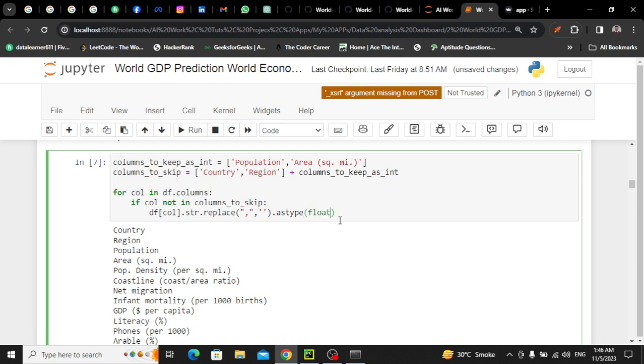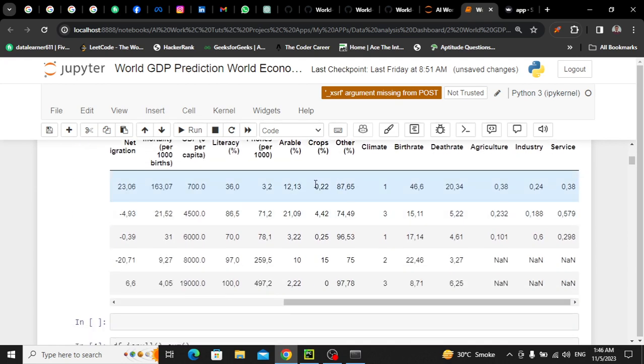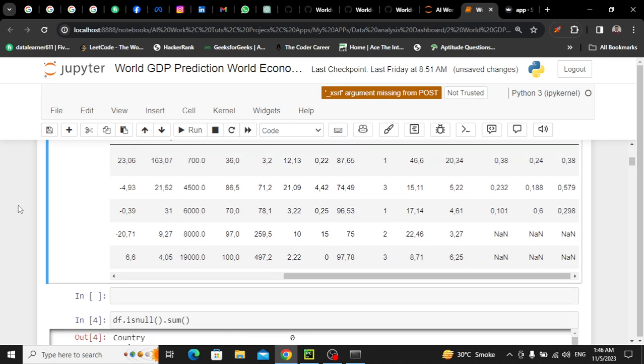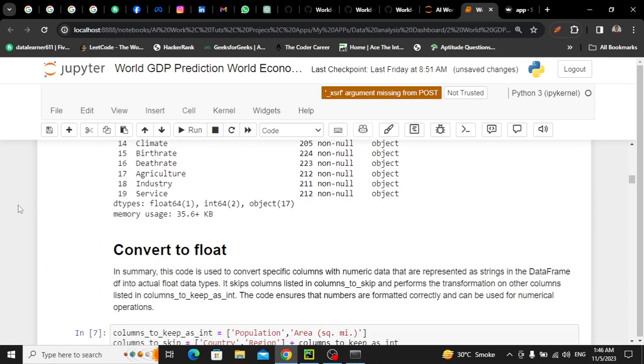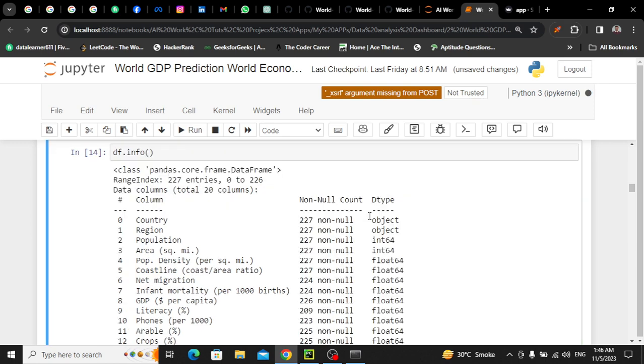Now you might be thinking why we have used this replace, this comma. Let me show you. Within each column you'll see that each value is separated by a comma. So जब आप इसको float में convert करते हो, then you will face the comma error. So while converting, or before converting, we have to remove this comma. Okay? Yeah, perfect. And after that, still it will give you an error. Let me run it. Still it will give you an error.